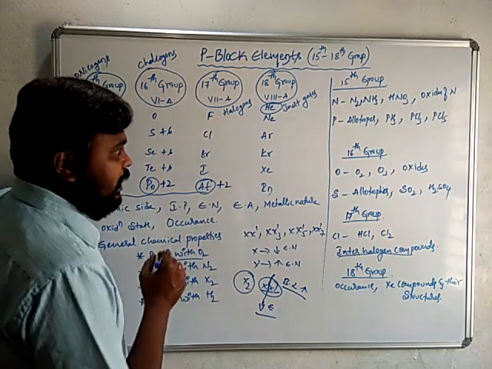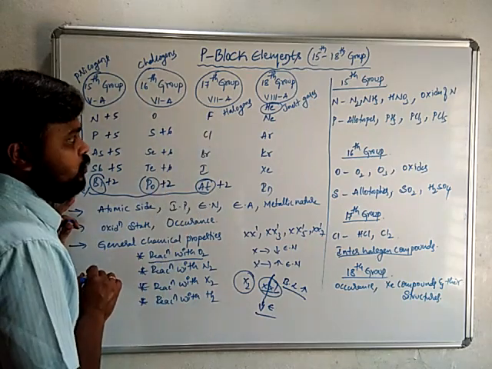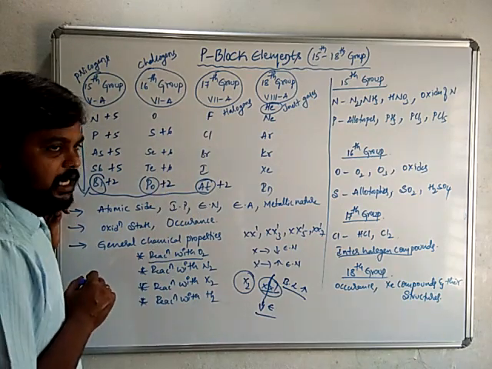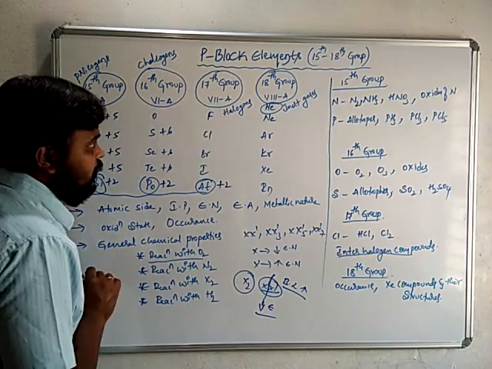If you go through the electronegativity of the 17th group, generally the electron affinity of the 17th group elements.